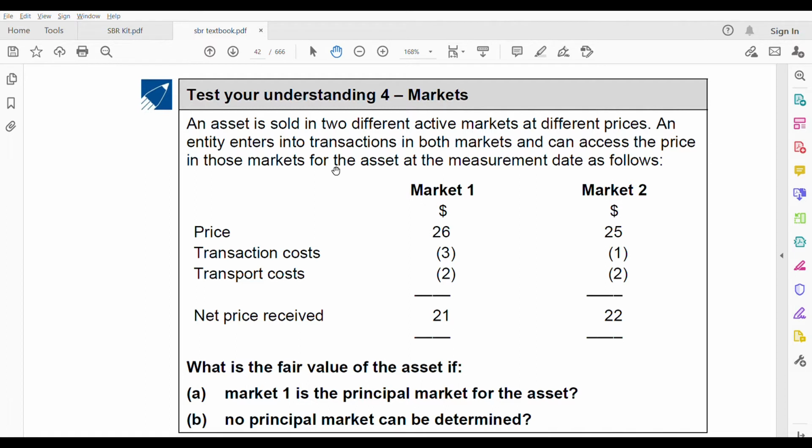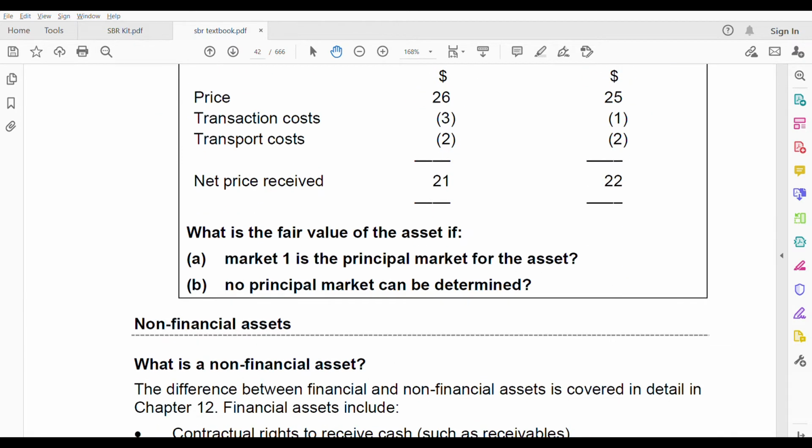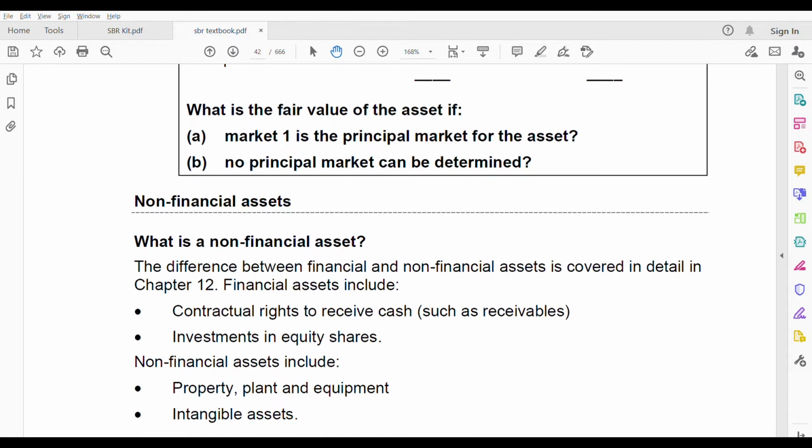The measurement is as follows: market 1 and market 2. What is the fair value of the asset if market 1 is the principal market for the asset, and if no principal market can be determined for part B? Before we go to the non-financial asset, we need to solve that.